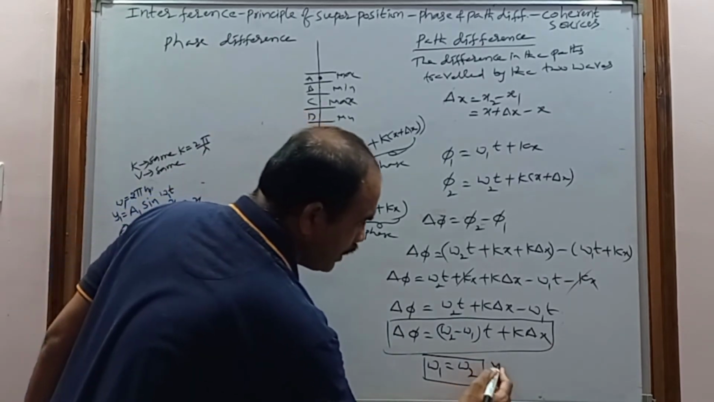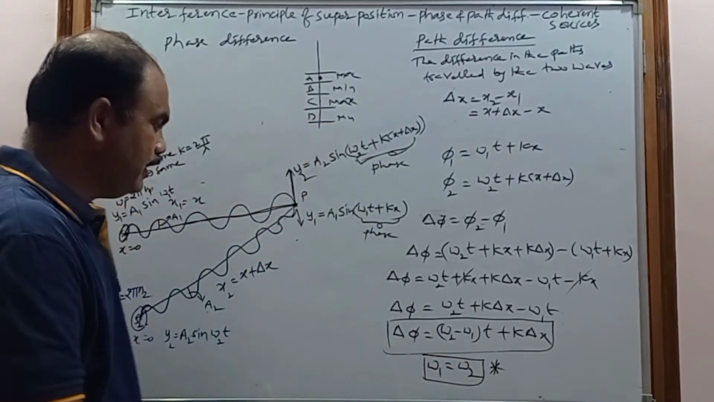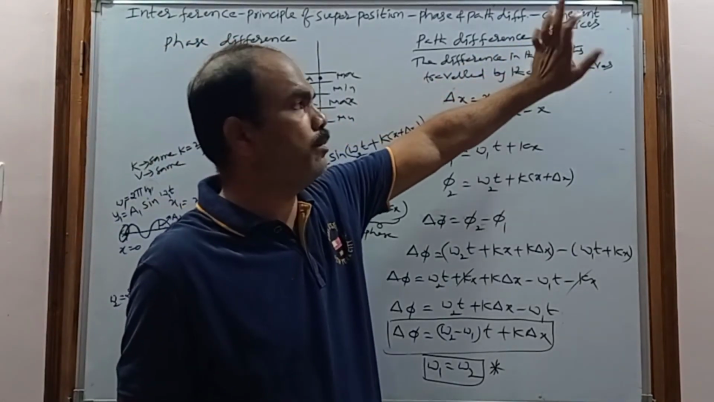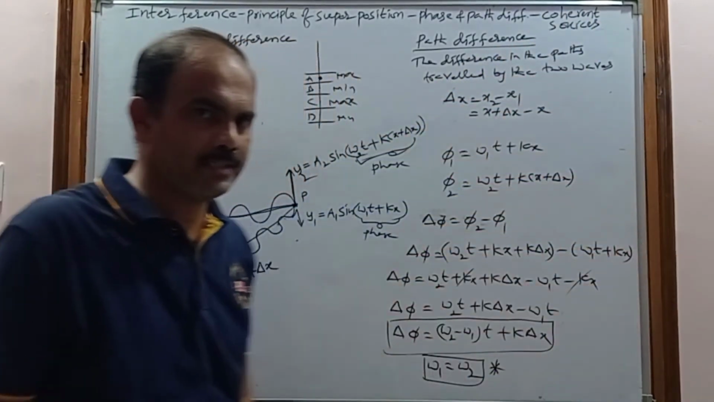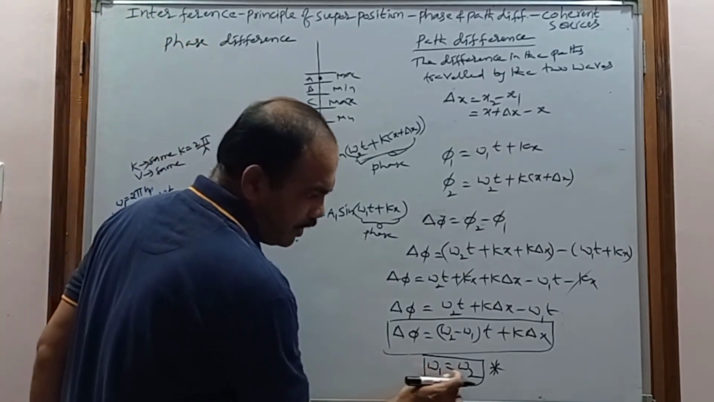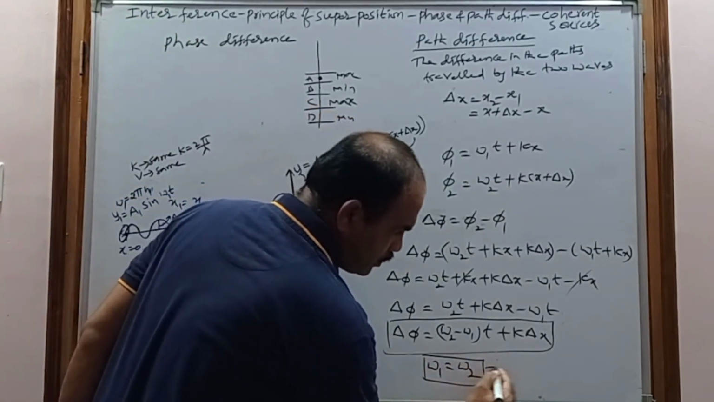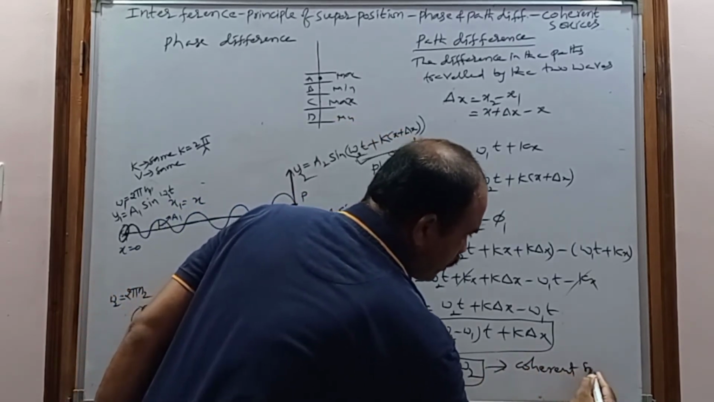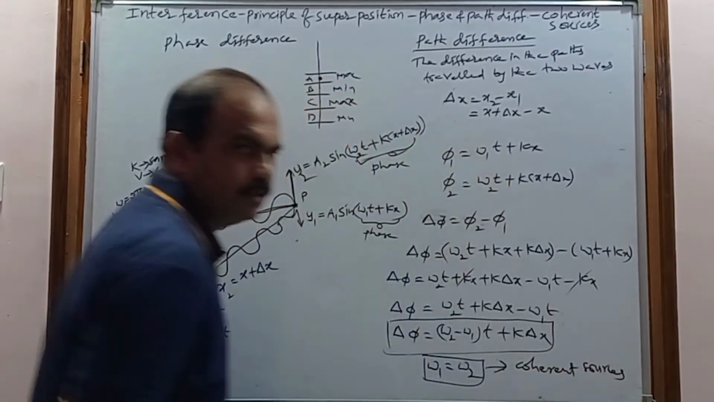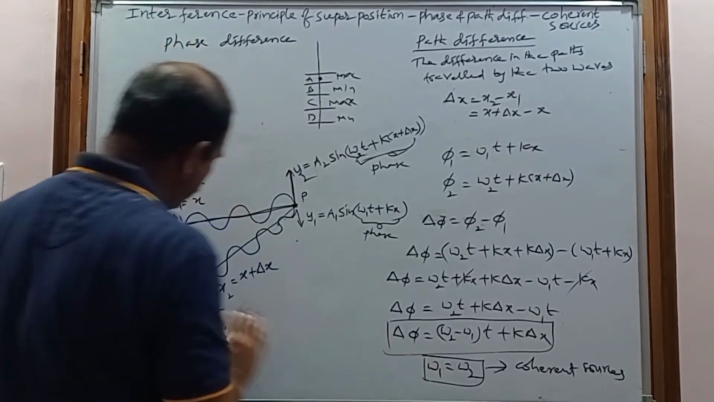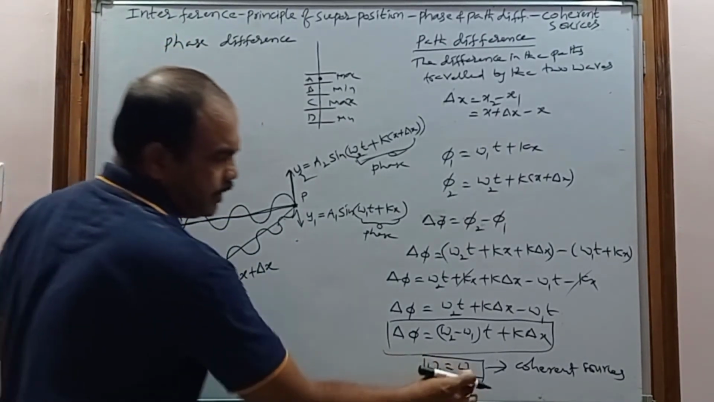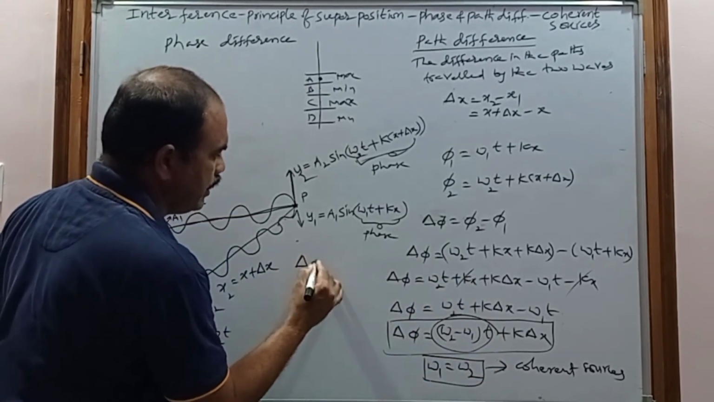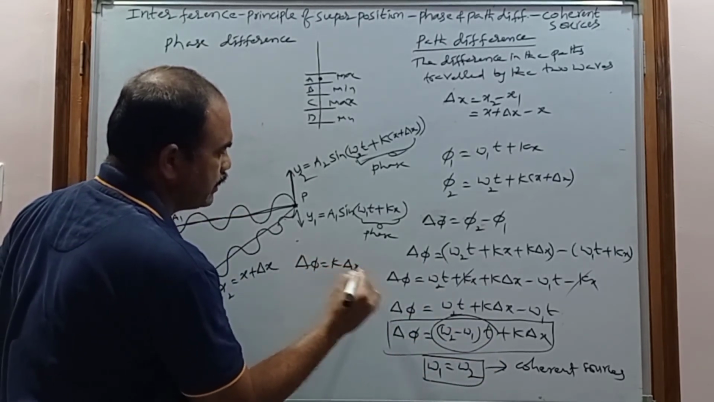Remember, this is very important. When the two sources have the same frequency, then only those sources are said to be coherent sources. That will be discussed later. If omega 1 equals omega 2, then those sources of light are said to be coherent sources. If we take two sources of light whose frequencies are the same, then this term becomes 0. So delta phi equals k delta x.